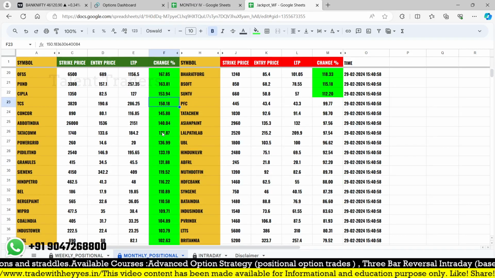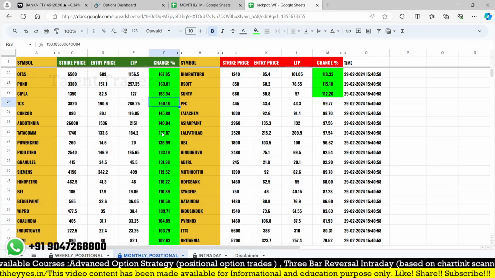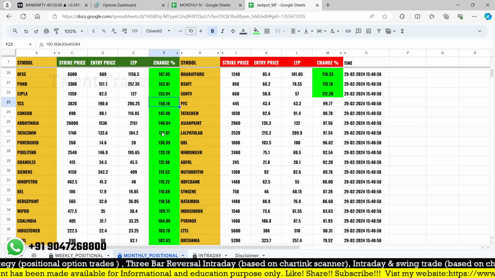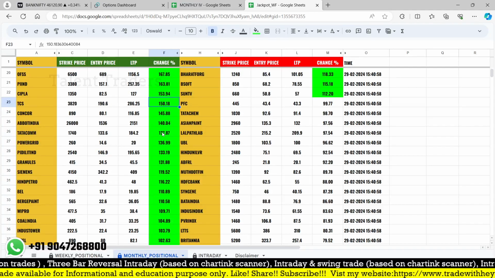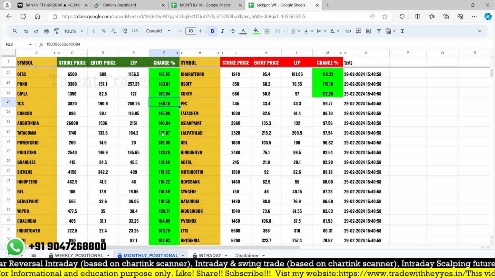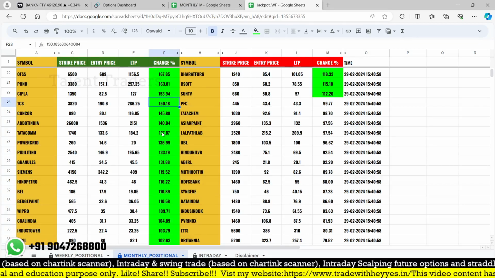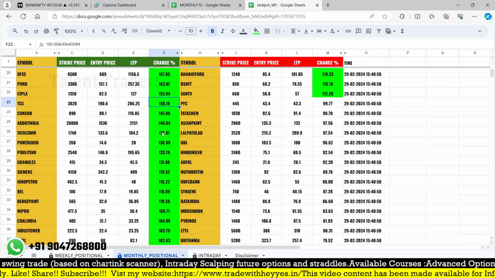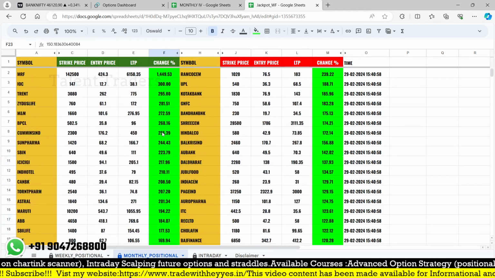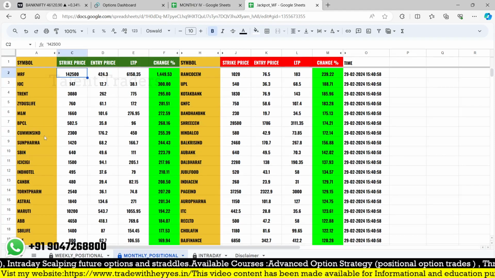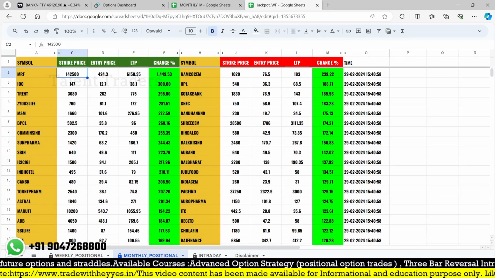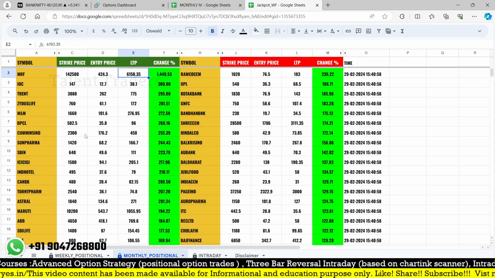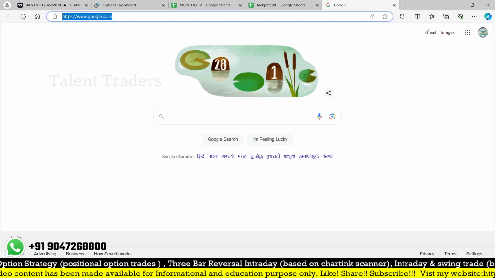Based on the concept, we are not going to plan to take a trade in all the stocks. From this list, some of the stocks may not be liquid, and some of the stocks don't give you the entry due to gap up and gap down, sudden jumps over and above our entry price. Some stocks may not trigger an entry. Like you can see MRF, strike price 1,42,500 at 424, and it is closing at 600. So a huge premium, but maybe the premium doesn't have the liquidity.